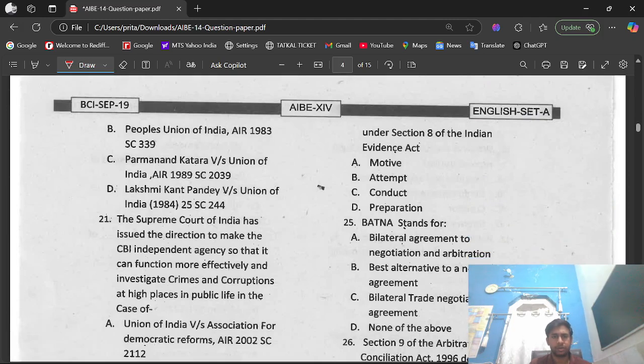Option B, People's Union of India AIR 1983. Option C, Parmanand Katara versus Union of India AIR 1989. Option D, Lakshmi Kant Pandey versus Union of India 1984. The right option is option C, that is Parmanand Katara versus Union of India AIR 1989.